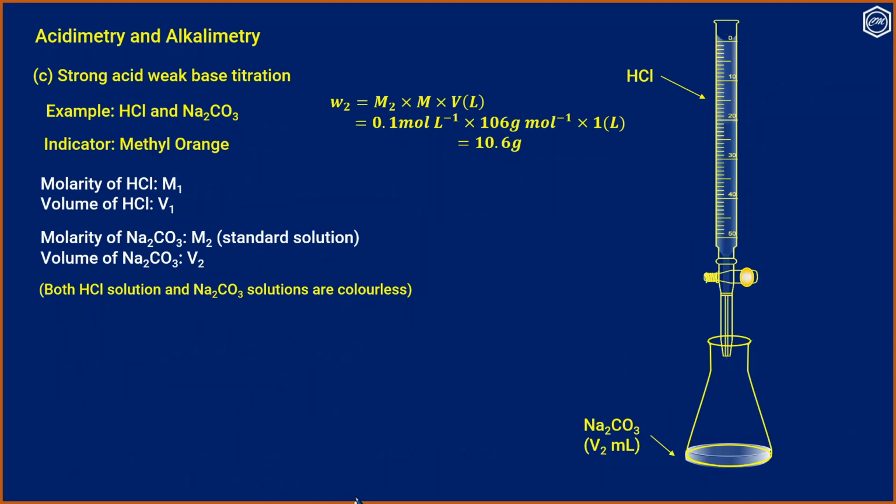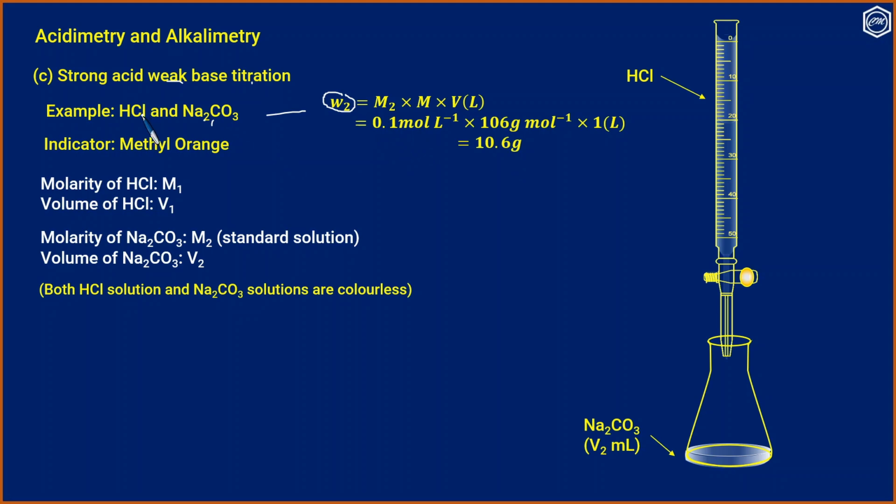Now let us take a strong acid weak base titration. An example is HCl and sodium carbonate. So the mass of sodium carbonate required to prepare a 0.1 molar, 1 liter solution will be molarity of the solution into molar mass into V liter, and that will be 10.6 gram. So if we dissolve 10.6 grams sodium carbonate in 1 liter, we'll get a 0.1 molar solution.